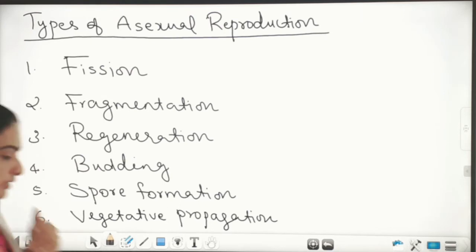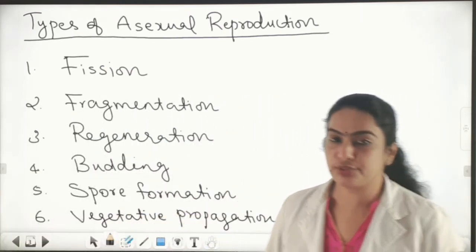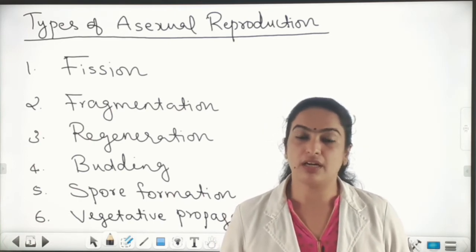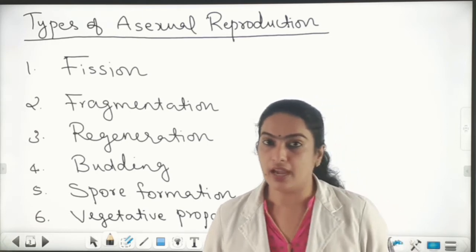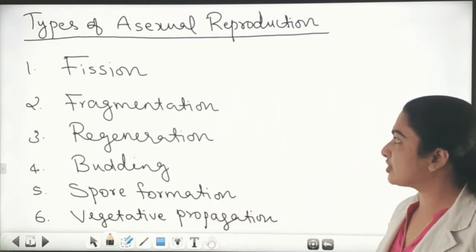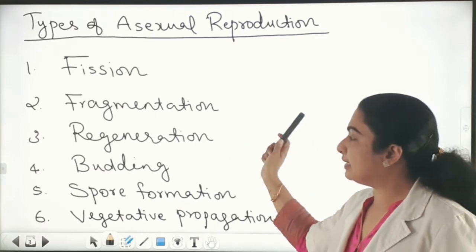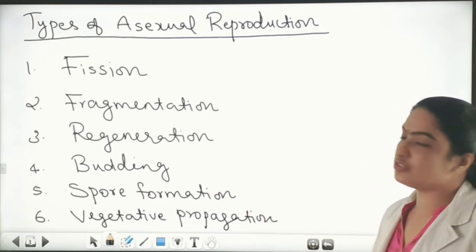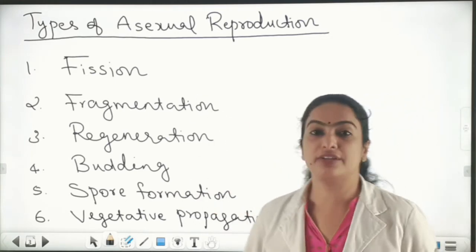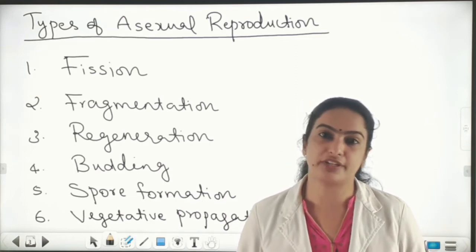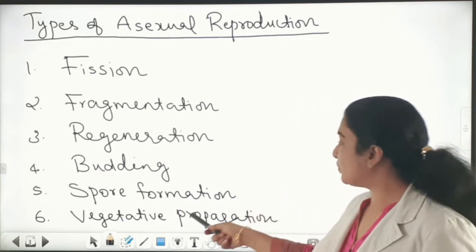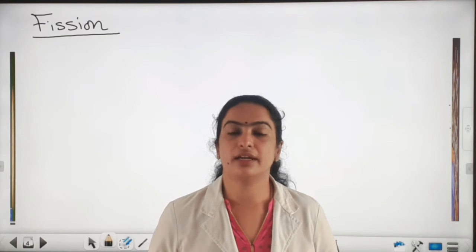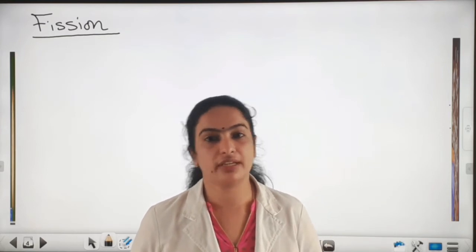Next we can see the different types of asexual reproduction. As I told you, a single parent can produce their young ones or offspring. The young ones or offspring are also known as daughter cells. Okay. And the major types of asexual reproduction are fission, fragmentation, regeneration, budding, spore formation, vegetative propagation. In all these types of reproduction, a single parent is involved in the production of the young ones. And the last one occurs in plants.